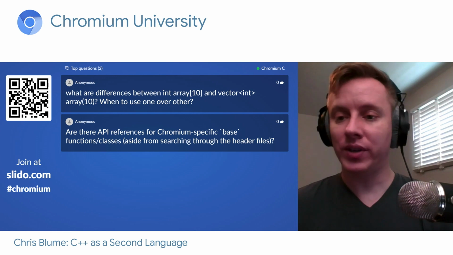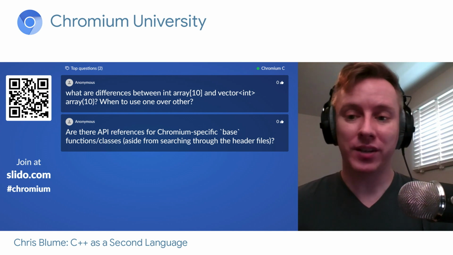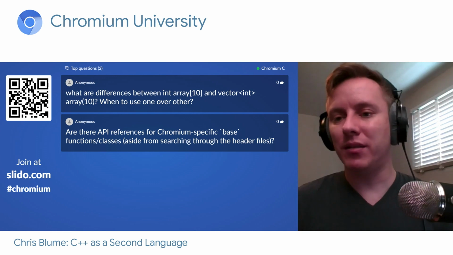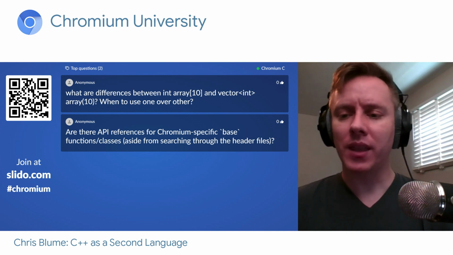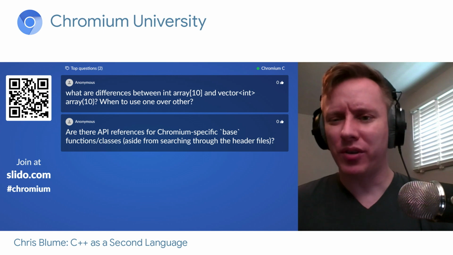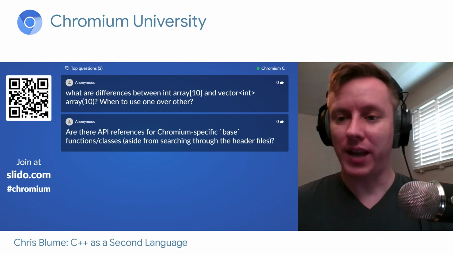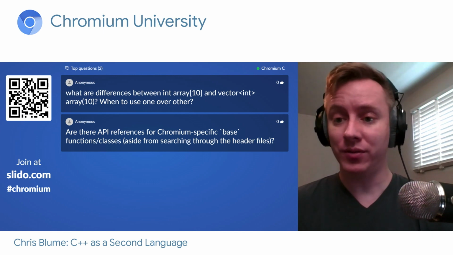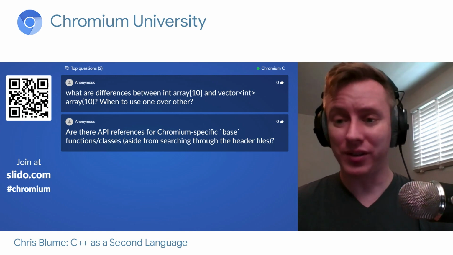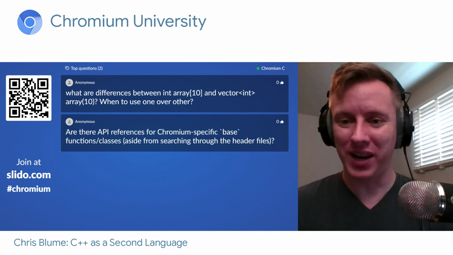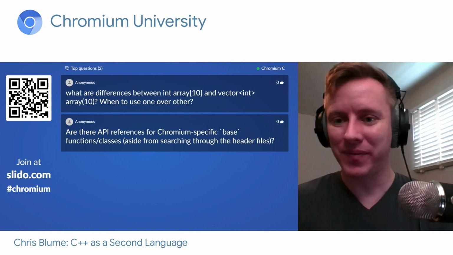Vector is also just a really safe default. Even if we're using an array, the ability to pass it around and know the size and all that is just really nice. So a lot of C++ programmers have kind of fallen out of love with actual arrays and started to default to vector. And vector is a great default. You can almost default to it all the time, and most of the time you'll be fine. You can just make exceptions as you go.